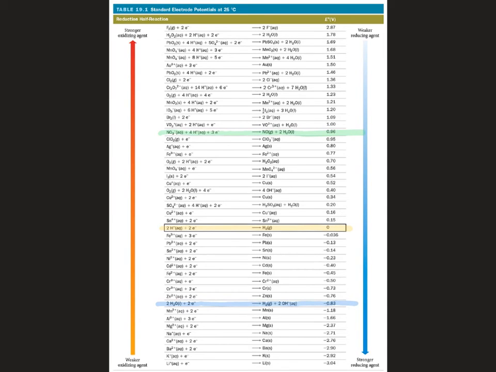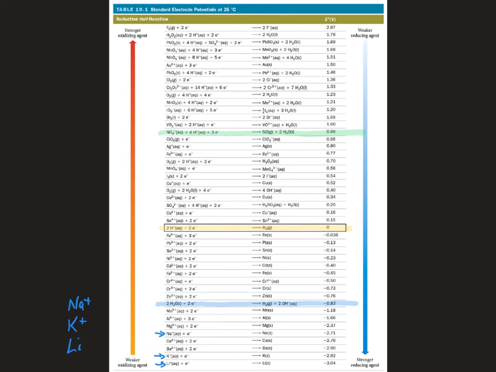So we noted metals like our alkali metals, lithium, potassium, sodium, are down here.